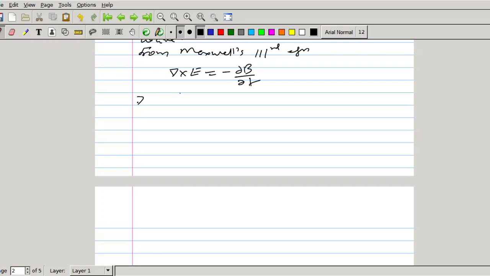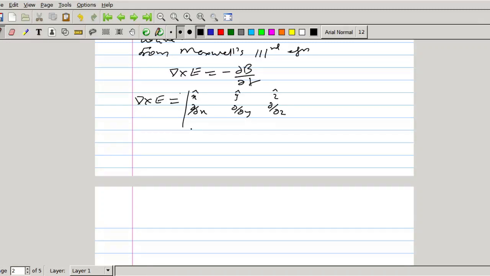Del cross E is equal to, first i j k. Instead of i j k, I am taking x cap, y cap, z cap. So the determinant has x cap, y cap, z cap, then del by del x, del by del y, del by del z.